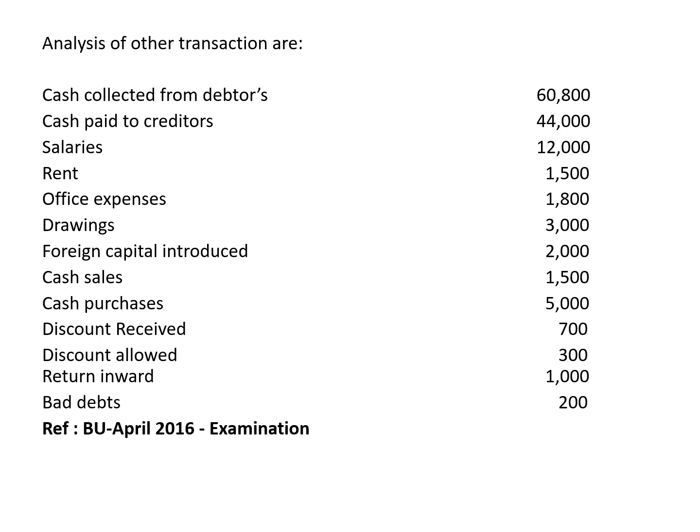Next, discount received 700 is given. So discount received will be taken in the creditors account, debit side, to discount received. One more place is the PL account, where we have to take it towards the credit side. So this is discount received. Next, discount allowed 300. So discount allowed will be taken on the credit side of the debtors account as by discount allowed. The second place is the PL account, where we should take it towards the debit side as to discount allowed.